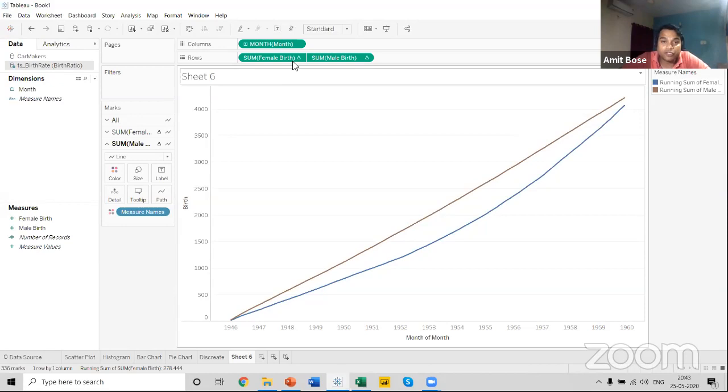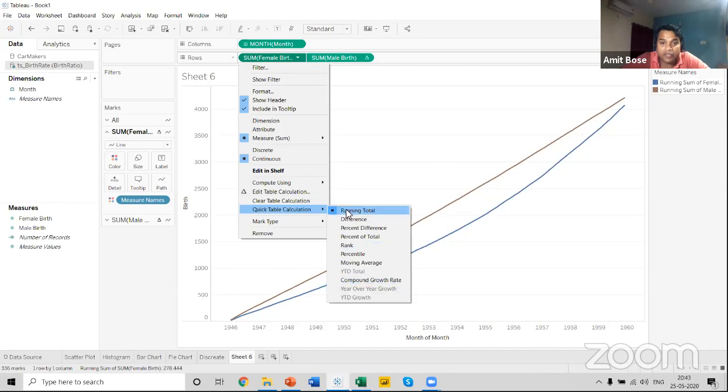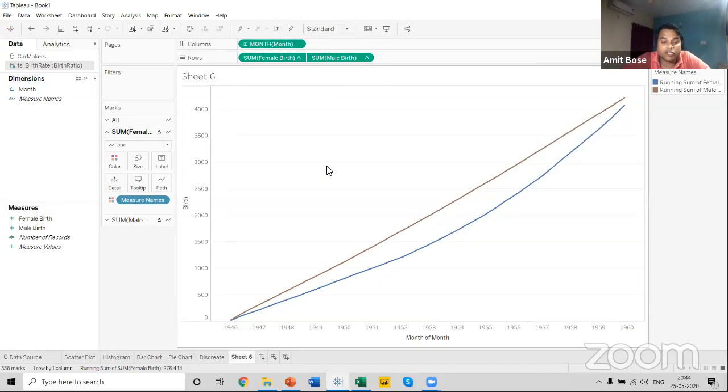So running total can be applied from the pill. You just need to click over here, go to quick table calculations, and in the drop down you can see options like running total. You can also see that the moment I have applied a running total, there is a triangle sign that has been updated over here, meaning there is a running total applied in this particular measure.